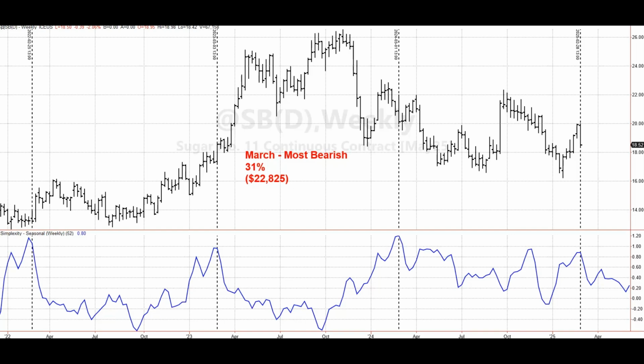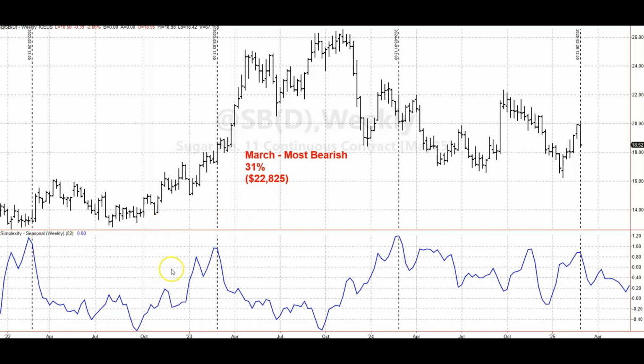And first up, we're going to have a look at the sugar market. The month of March is the most bearish month of the year for sugar. It has finished higher than it has opened only 31% of the time and has lost almost $23,000 on the long side. But if this is a bearish market, we're going to take short trades, so that means that turns into a 69% trade and a $23,000 profit.